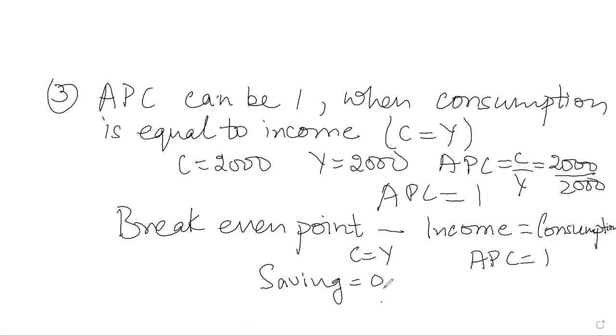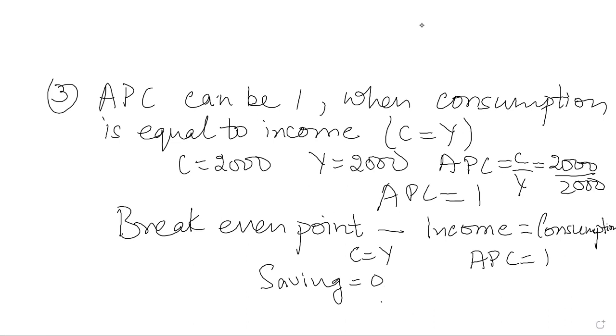So till now, what we have learned is that the value of APC can be more than 1 when consumption is more than income. APC can be less than 1 when consumption is less than income. APC can be equal to 1 when consumption is equal to income. That is break-even point. APC will be 1.